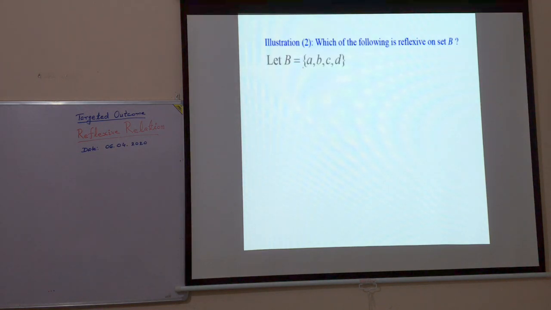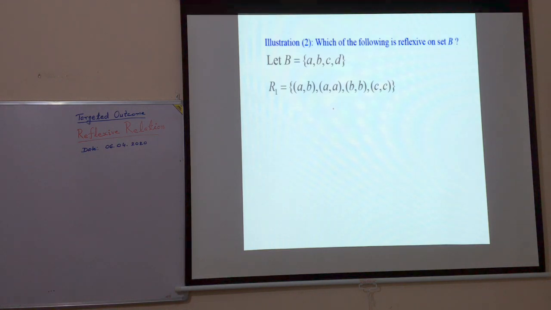B has 4 elements A, B, C, D. And R1 is defined as a relation on B like this. We have to state whether R1 is reflexive on B. Firstly, you people think whether R1 is reflexive on B or not. Then I will answer.